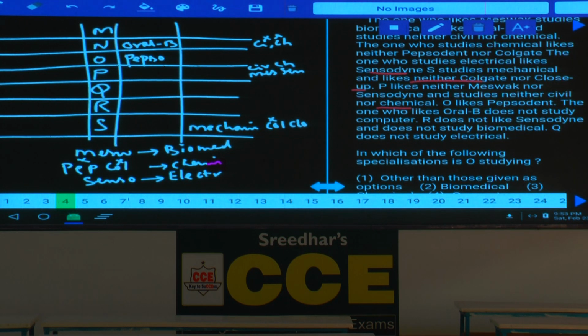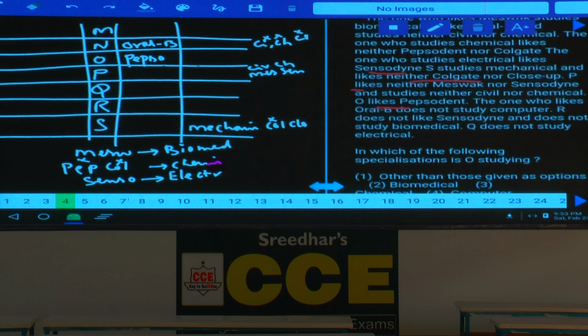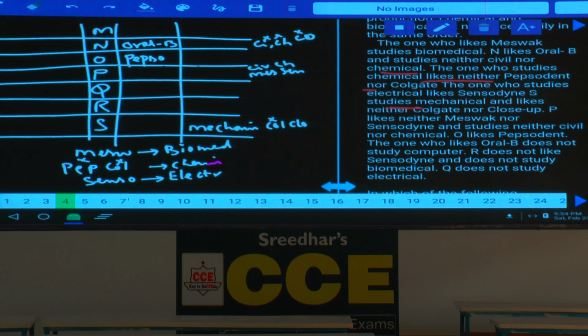The one who likes Oral-B does not study computer. Now computer is ruled out here; chemical, civil and computer are ruled out for N. O likes Pepsodent. The one who likes Oral-B does not study computer. R does not like Sensodyne, so Sensodyne is ruled out, and R does not study biomedical, so biomedical is ruled out. Q does not study electrical, so electrical is ruled out.